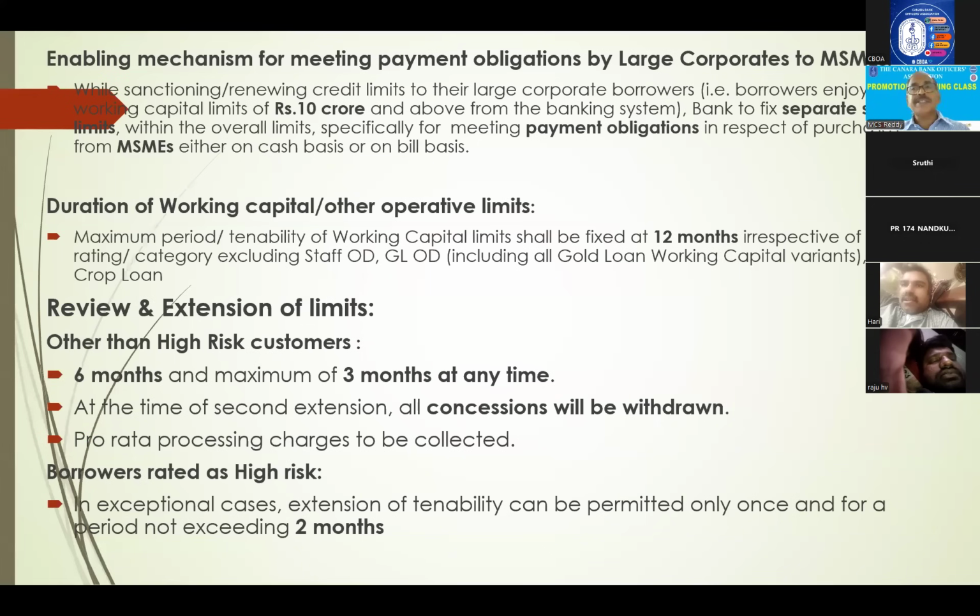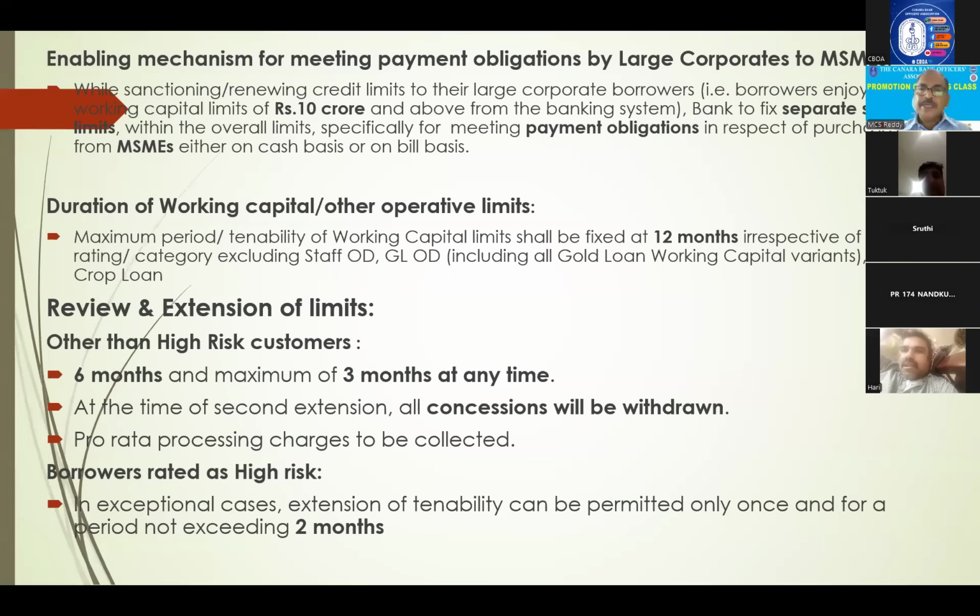Enabling mechanism. The MSMED Act came into existence in 2006, from October 2nd onwards. In the MSMED Act, what it says is, banks, while financing working capital loans of 10 crores and above to corporates, that means if you are financing 10 crores and above working capital loan to a corporate, you fix some sublimit towards repayment to MSMEs. That means that corporate may be taking some supplies from small units.